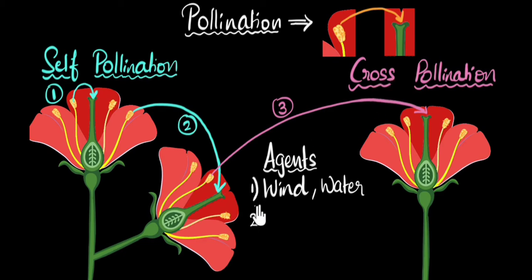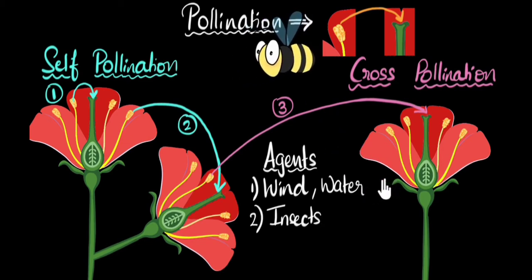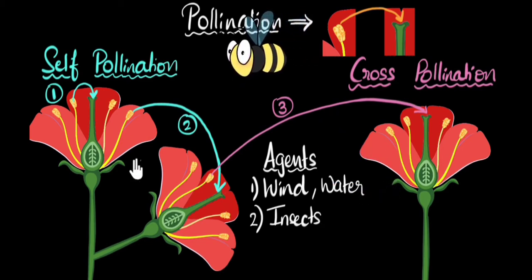So another important agent for pollination, especially cross-pollination, would be insects. Insects like bees, butterflies, moths, and even birds. But how exactly do the insects pollinate? Let me take an example of a bee over here. Let's say this bee is flying and it's a little hungry and it spots a flower.